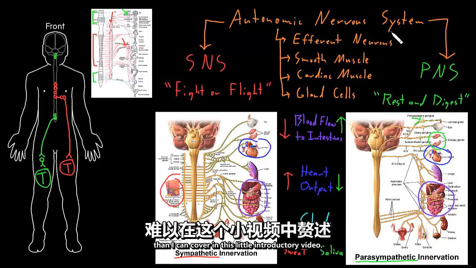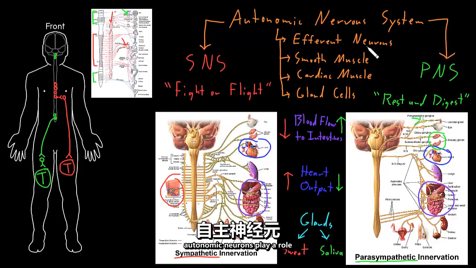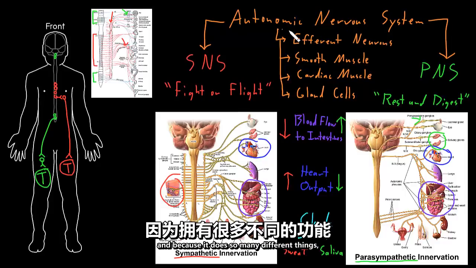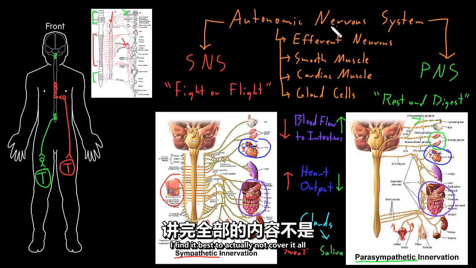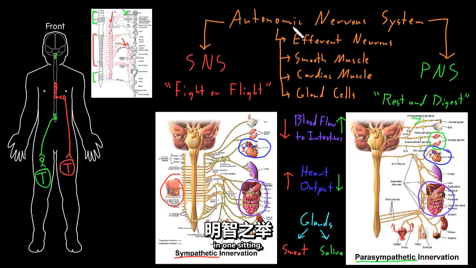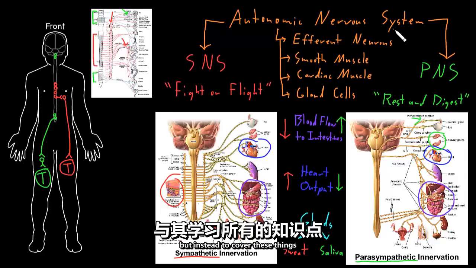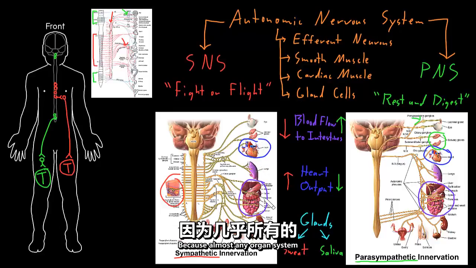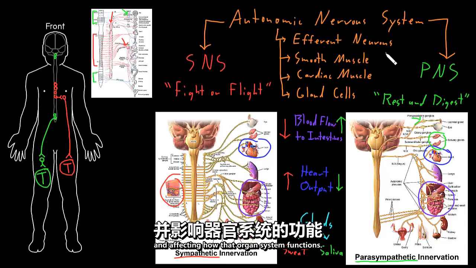For instance, autonomic neurons play a role in changing the size of your pupils in your eyes, in sexual responses, and in secretion from a whole bunch of other glands. And because it does so many different things, I find it best to actually not cover it all in one sitting, but instead to cover these things as you're studying each individual organ system, because almost any organ system you're going to cover is going to have autonomic neurons coming in and affecting how that organ system functions.